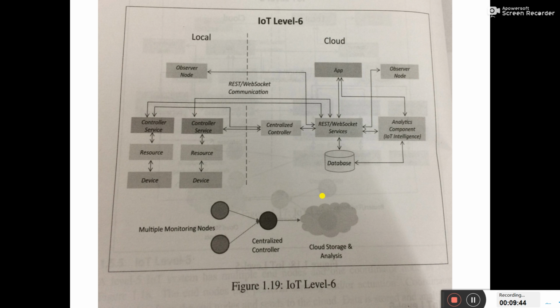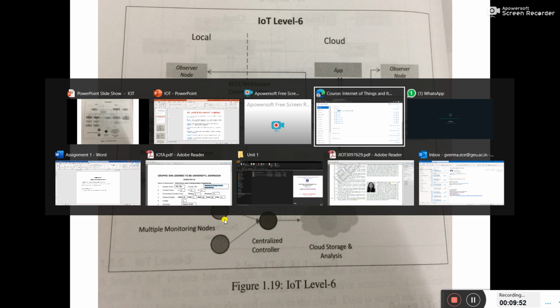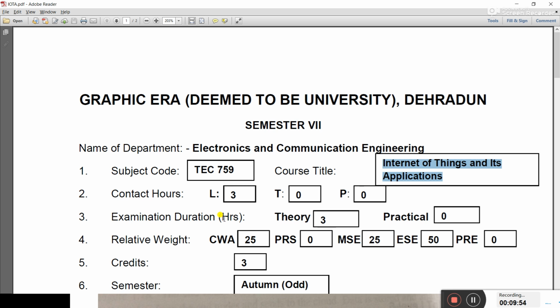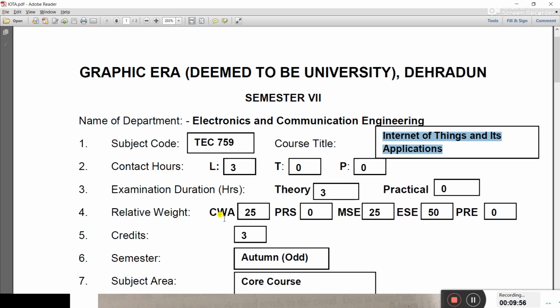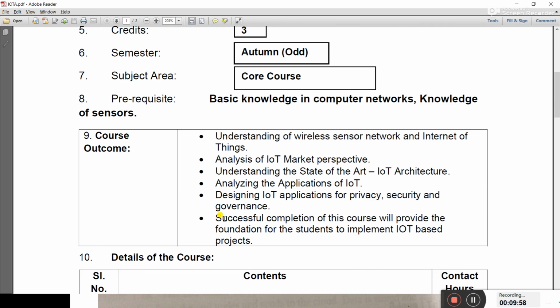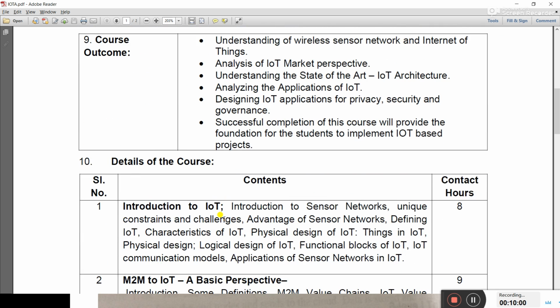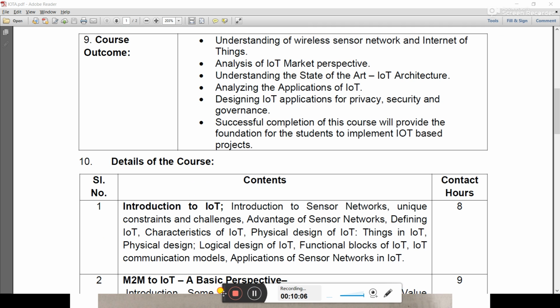So enough for this lecture. I will continue from the next unit in my next lecture. Here I have already completed all the things in unit 1. One of the topics, the assignment I have given you, the due date for this is 31 July, and till that time you need to give me this assignment.